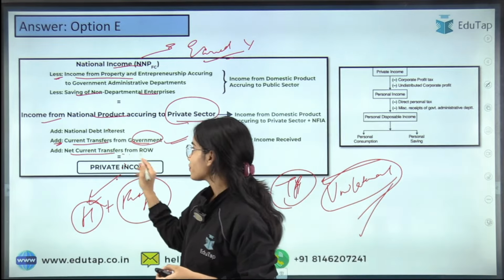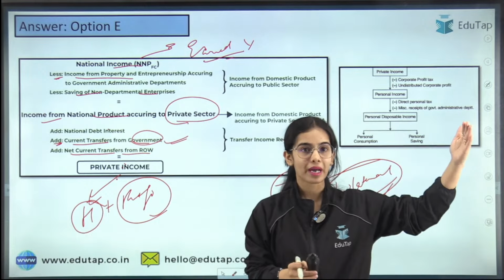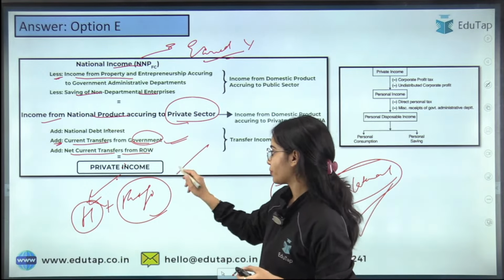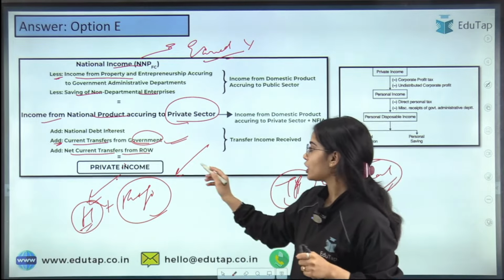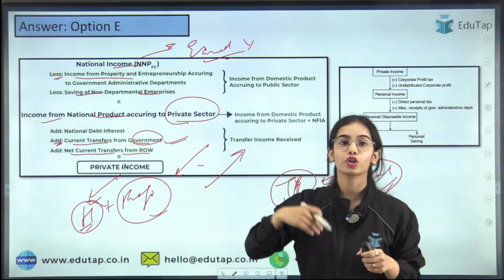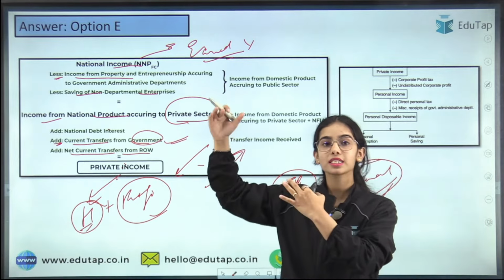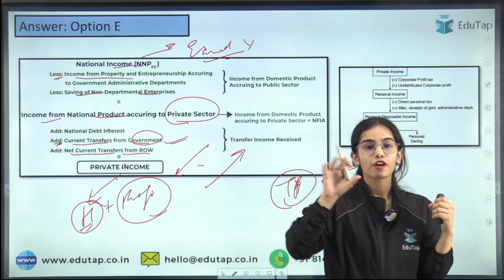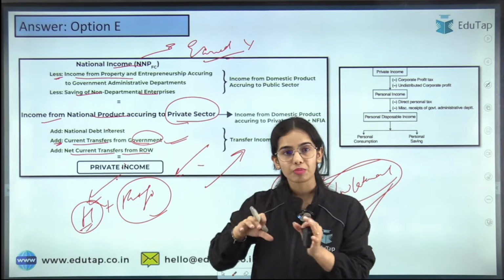Net current transfer from the rest of the world. Let's say you have a family or you have relatives living in America. They are sending money to the relatives that are living in India. Similarly, you are also sending some money outside for your kids that are working outside, for your kids that are studying outside. So there is money that is flowing into the country from the relatives abroad, and there is money that is flowing out of the country from the relatives in India.